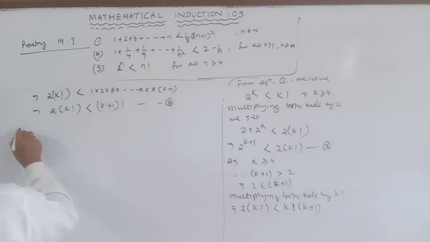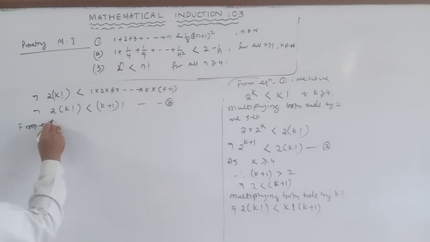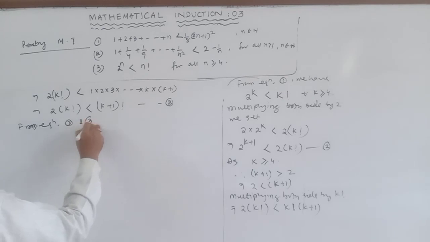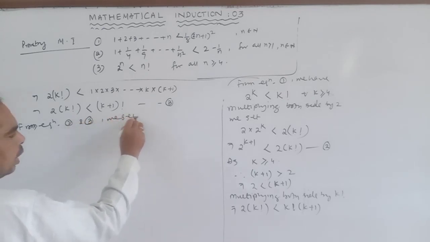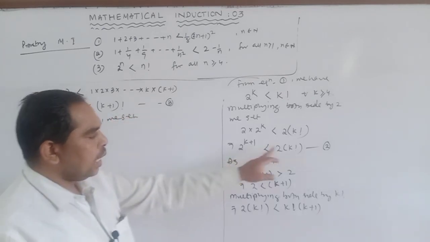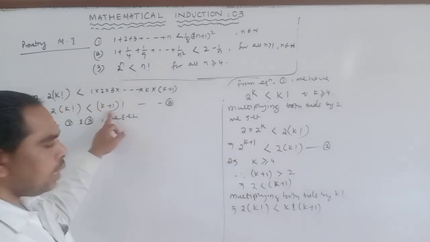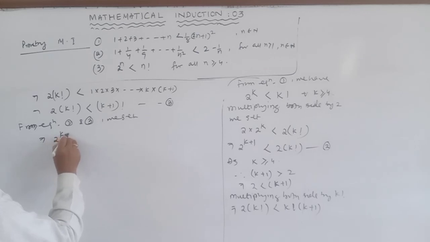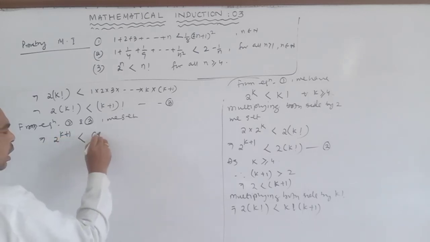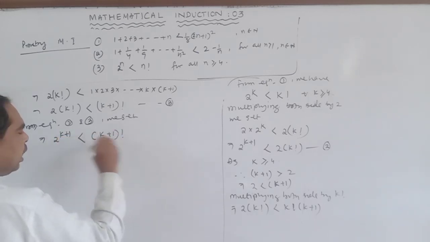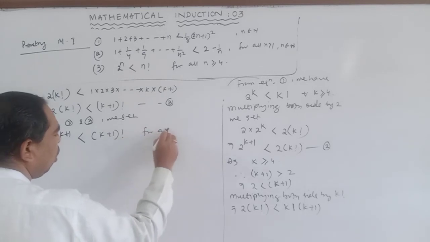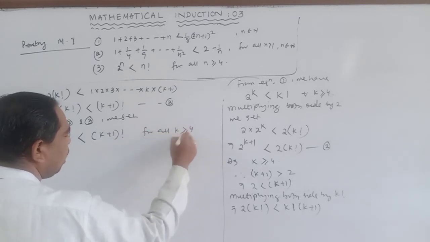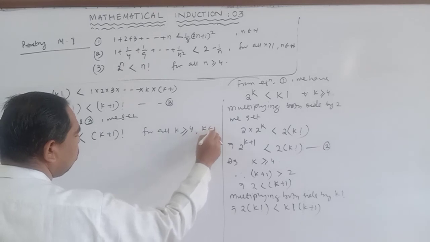From equation 2 and 3 we get, a is less than b, b is less than c, that implies a is less than c. 2 to power k plus 1 is less than k plus 1 factorial for all k greater than or equal to 4, k belongs to natural numbers.